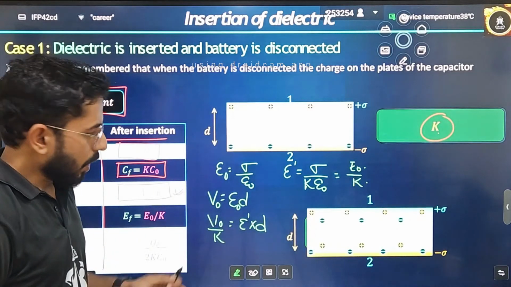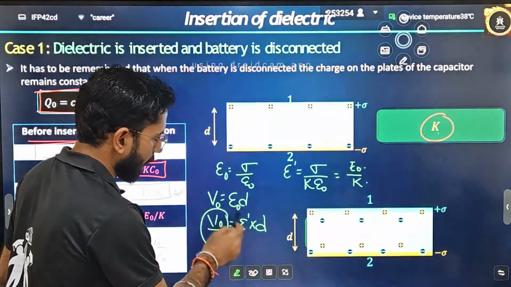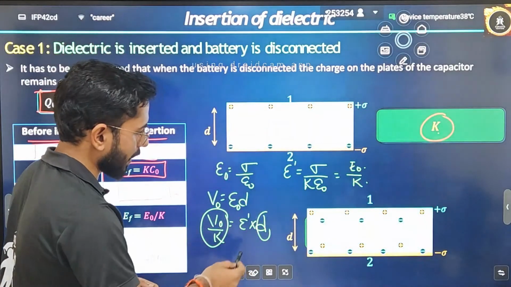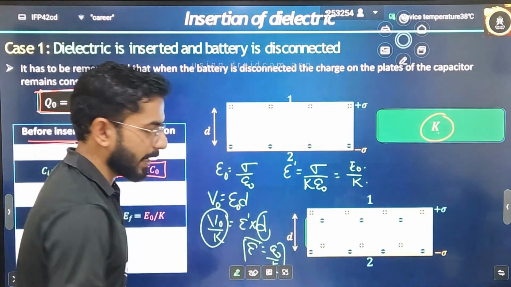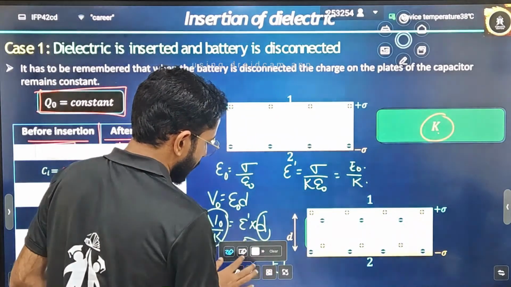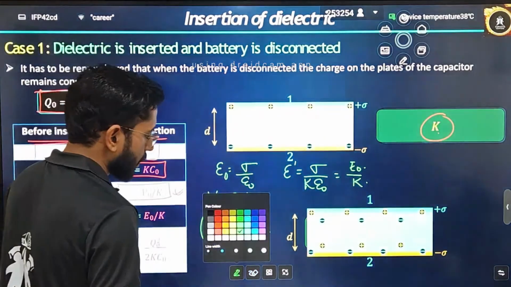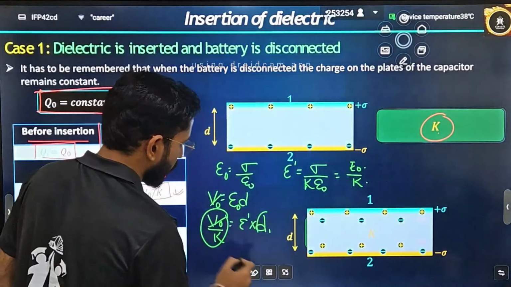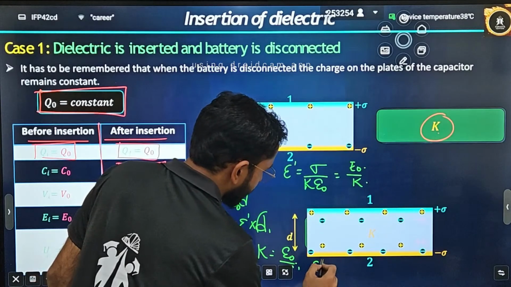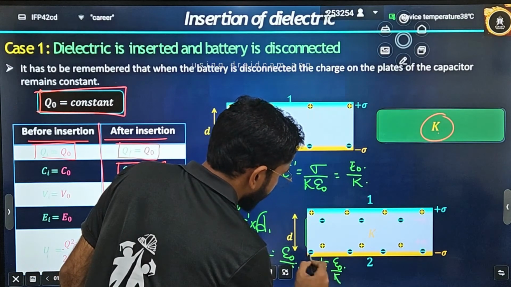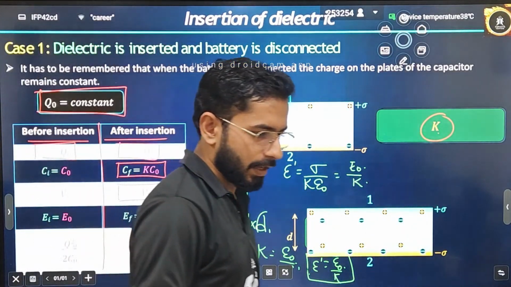Now if I compare both these cases, this is becoming V naught by K and D is remaining the same, so you can take the ratio also. E dash will become E naught by K. If you don't trust me, you can take the ratio. Why trust me when you can take the ratio? Take the ratio. V naught will cancel out, and here it will become K, and here it is E naught divided by E dash. That means E dash is equal to E naught divided by K. Now you trust me? Is there any trust still?